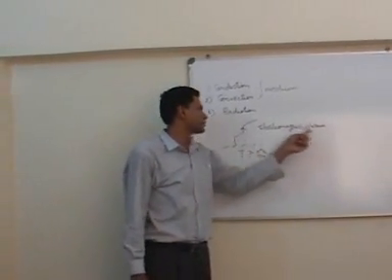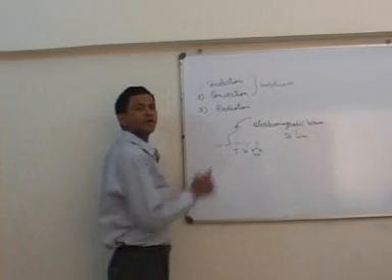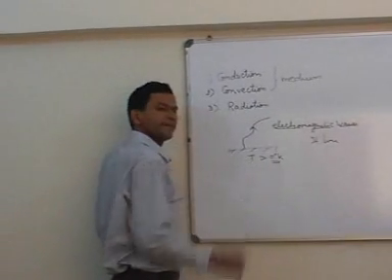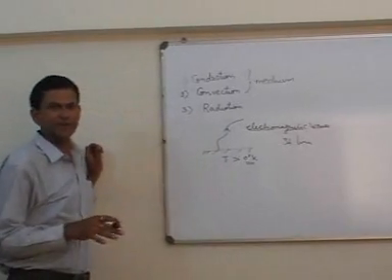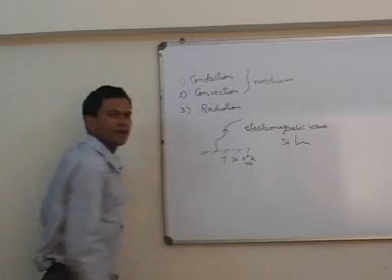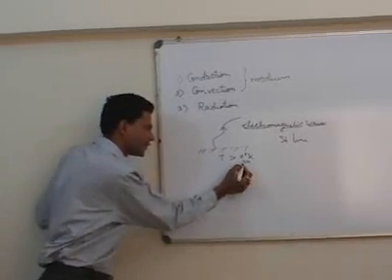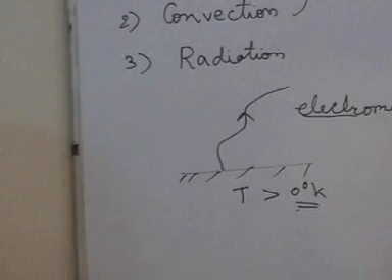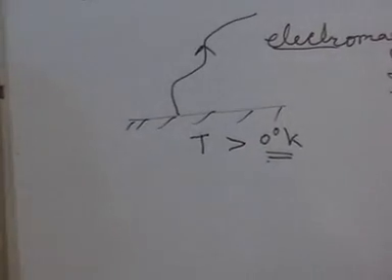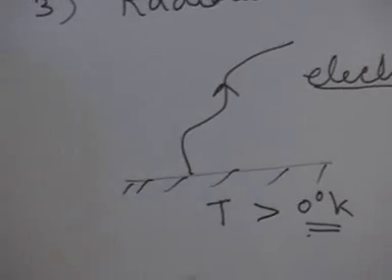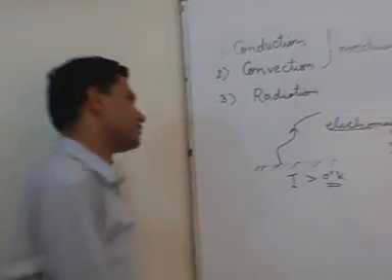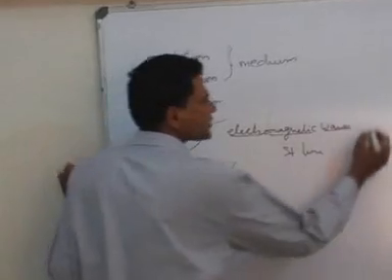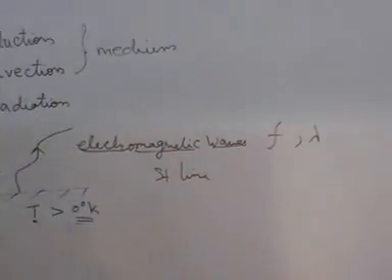So electromagnetic waves or radiation are emitted by any body or surface whose temperature is greater than 0 degree Kelvin. All bodies and surfaces present in nature have temperature more than 0 degree Kelvin, because the temperature at which all molecular motion ceases is hypothetical. It cannot be achieved. So all bodies will emit electromagnetic waves. Now these electromagnetic waves have a certain frequency and certain wavelength.